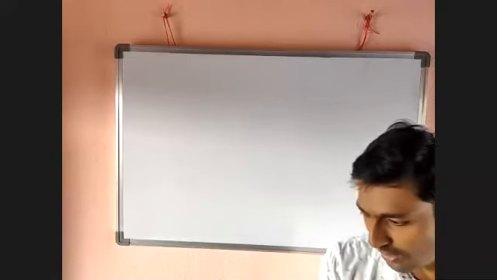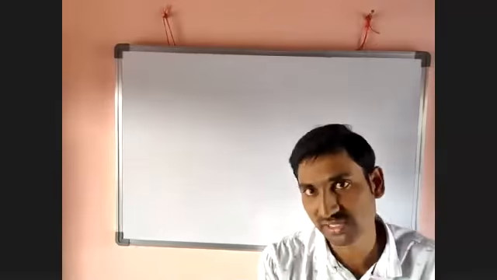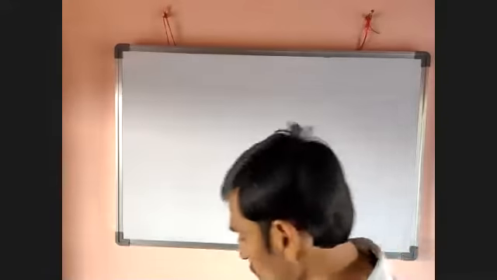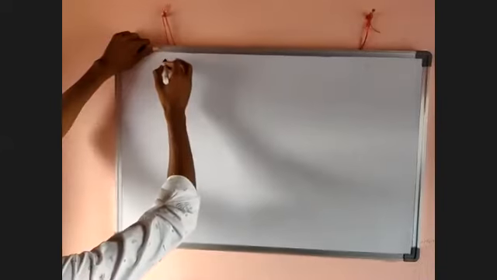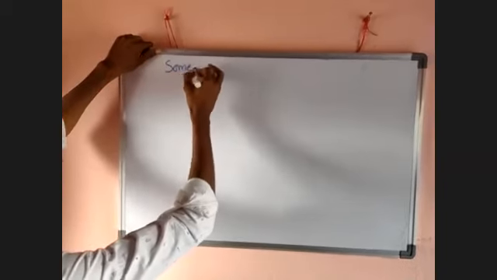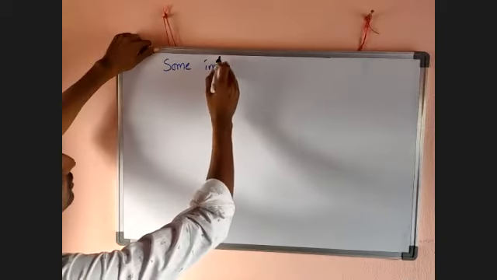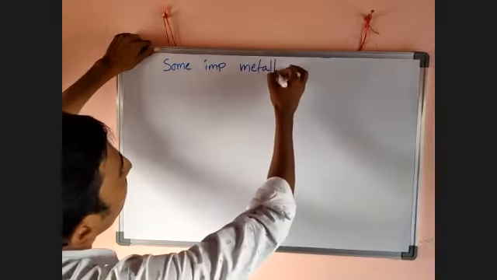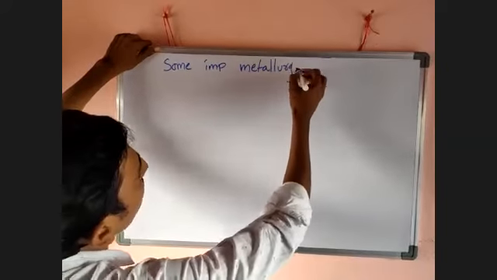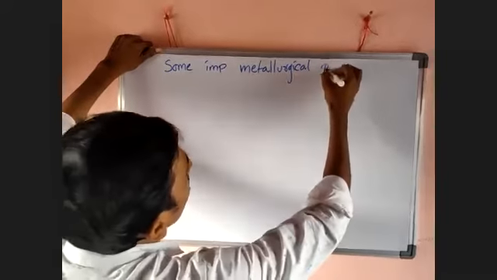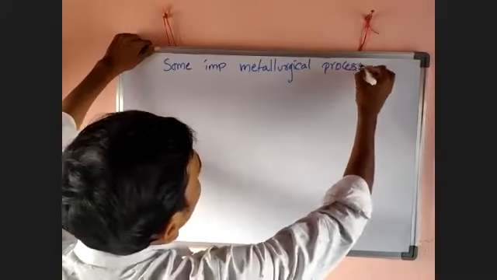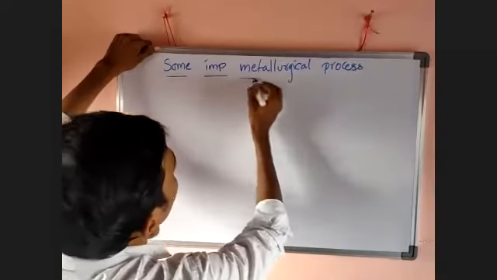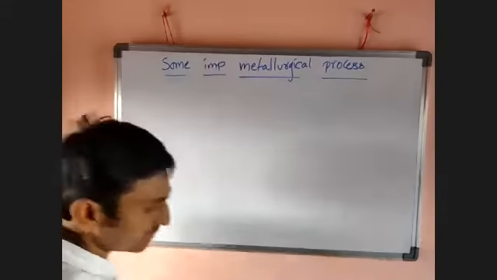Whatever it is, I want to complete this aspect first. Then I will revise the total chapter within 10 or 15 minutes. Okay, guys, so look here. Some important metallurgical processes.